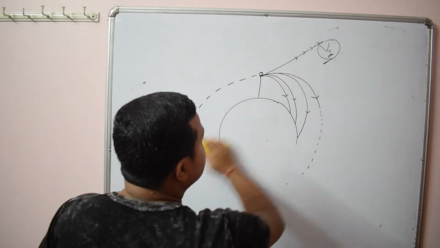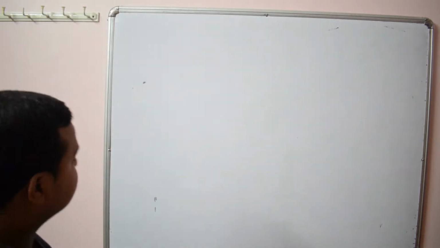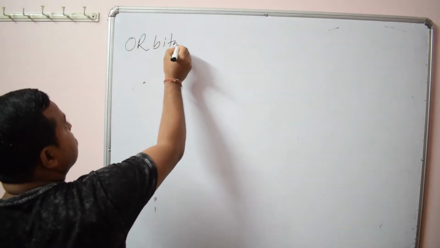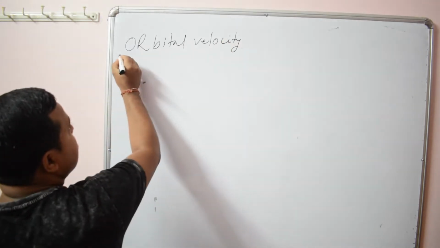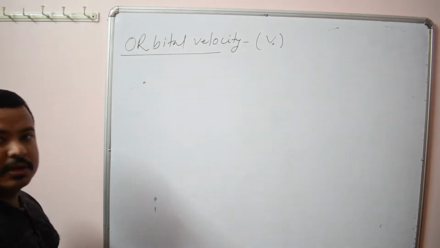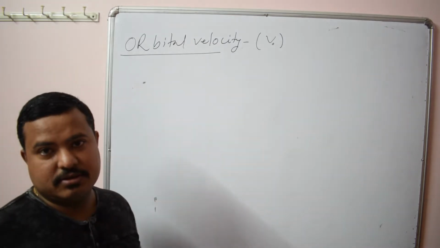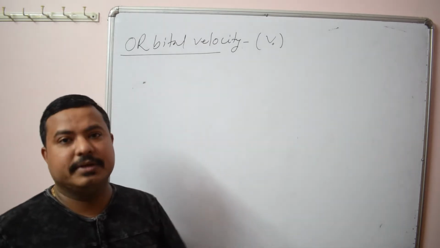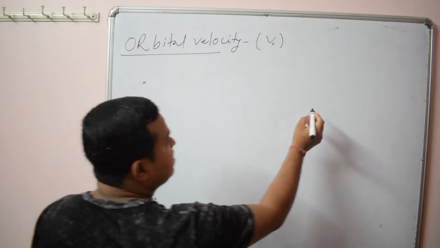Now let us discuss orbital velocity, that is v naught. So what is orbital velocity? It is the minimum velocity required to project a satellite or to launch a satellite in a particular orbit. That velocity is called what? Orbital velocity. Now let us find its expression.